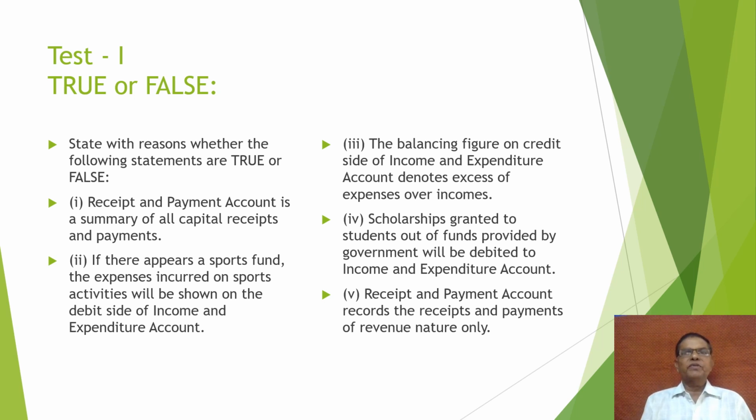This is partly true. Scholarship granted to students out of a fund provided by the government will be debited to the income and expenditure account. So if this is revenue, then this is true. Receipts and payment account records receipts and payments of revenue nature only. Yes, this is true.